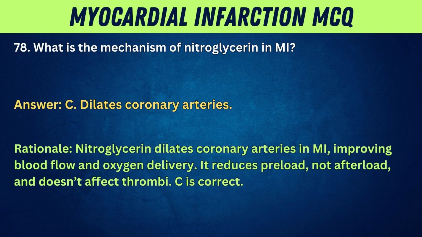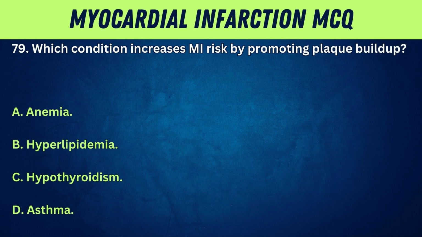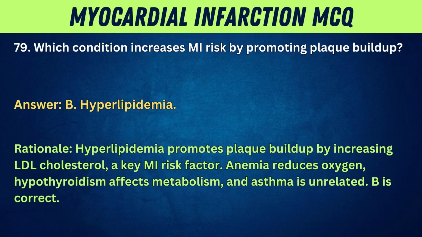C is correct. 79. Which condition increases MI risk by promoting plaque buildup? A. Anemia. B. Hyperlipidemia. C. Hypothyroidism. D. Asthma. Answer: B. Hyperlipidemia. Rationale: hyperlipidemia promotes plaque buildup by increasing LDL cholesterol, a key MI risk factor. Anemia reduces oxygen, hypothyroidism affects metabolism, and asthma is unrelated.